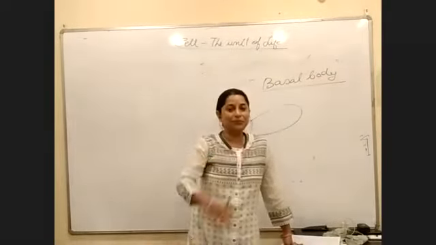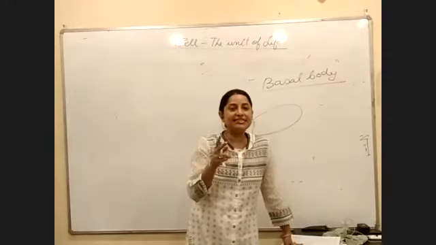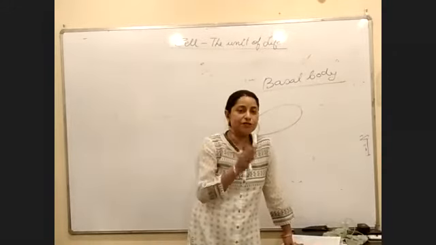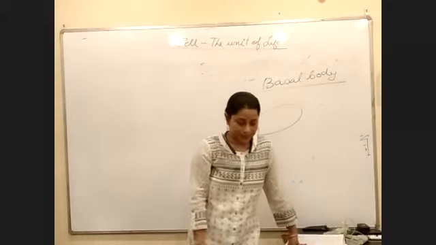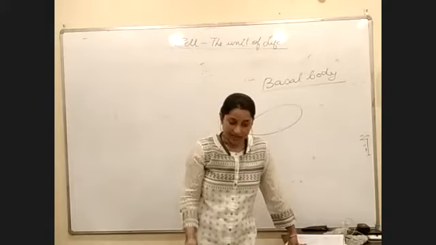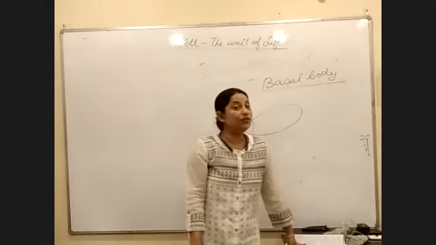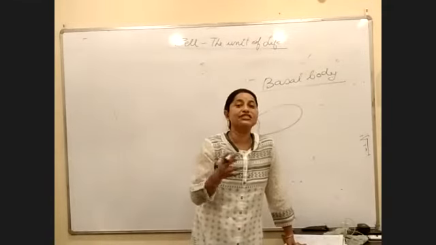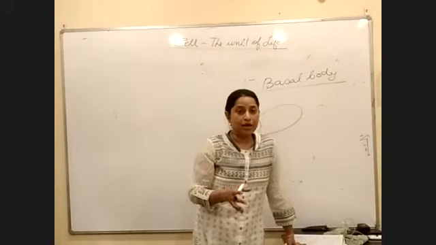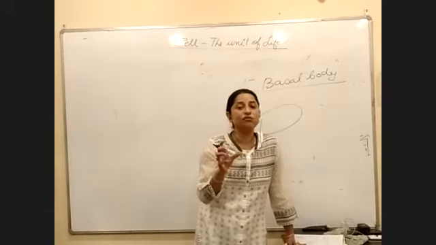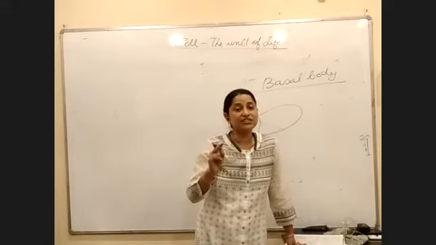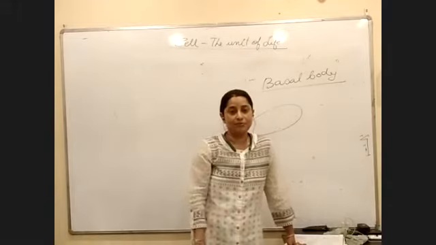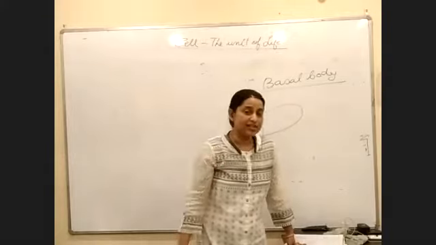Okay, now tell me, which statement is correct? Cilia and flagella originate from centriole. Cilia and flagella originate from the basal body. Basal body से. It originates from the basal body. We don't say that cilia and flagella originate from centriole. But in functions of centriole, what did we write? We wrote the centriole is responsible for the structure and development of the flagella. So both of the statements should always mean the same.